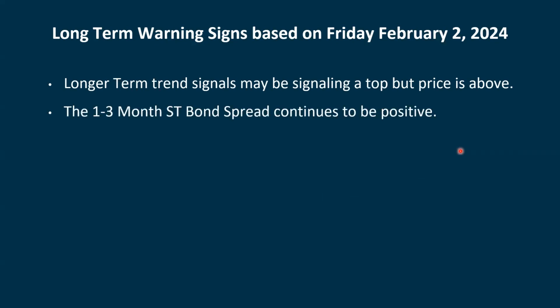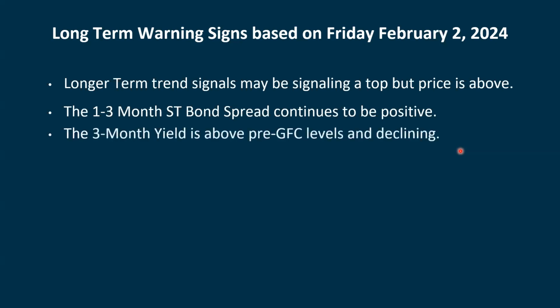The 1 to 3 month short-term bond spread continues to be positive when it should be negative. The 3-month yield is above where it was back in 2007, and it's starting to roll over. We don't know if that's a positive thing or if that's going to eventually give us a warning sign. And then earnings season is kind of a roll of the dice.